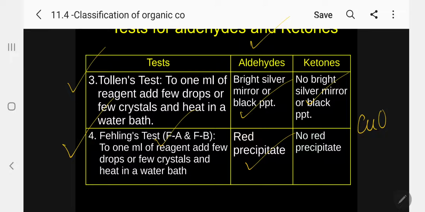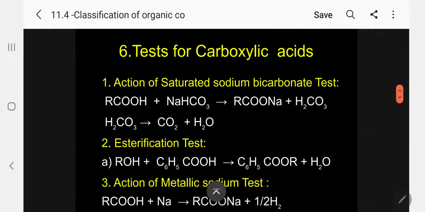So the interesting information here is, Brady's reagent is common to both aldehyde and ketone, whereas Schiff's test, Tollens test and Fehling's test are only suitable for aldehyde. It is not for ketone. So by these three tests, you can differentiate aldehyde from ketone. Kindly follow. Coming to carboxylic acid.